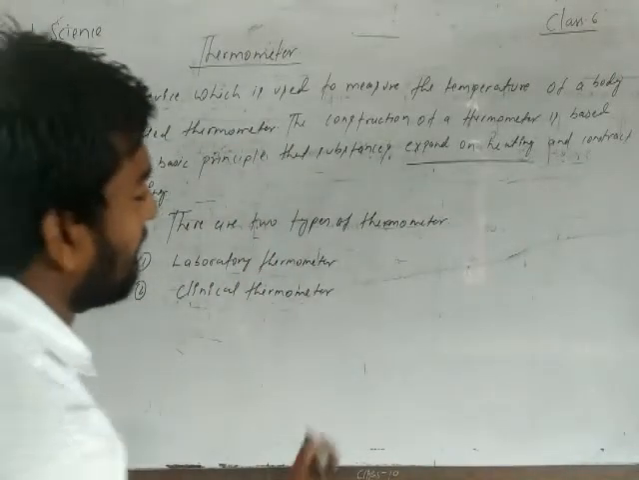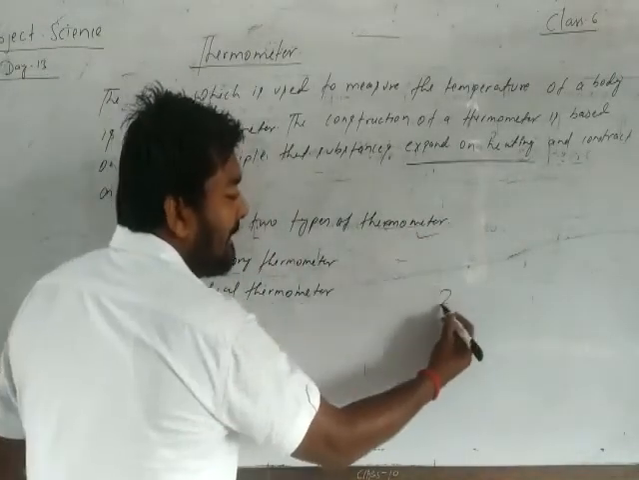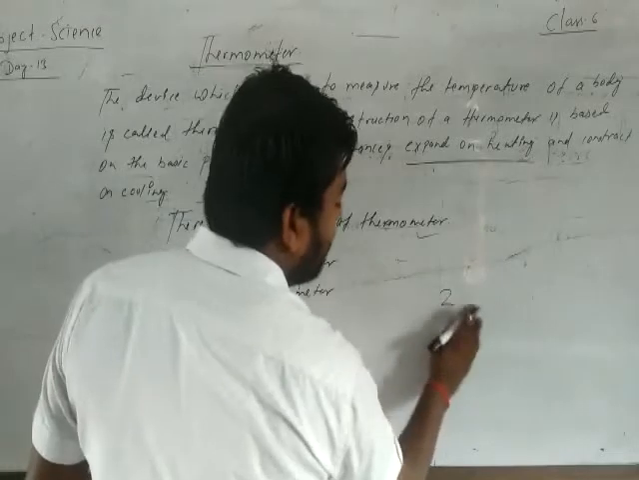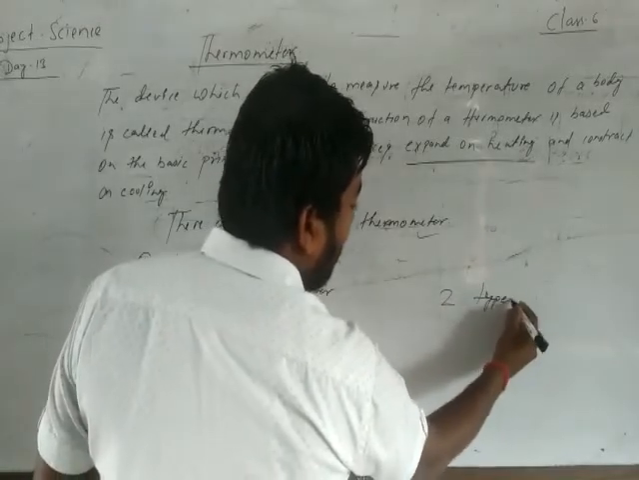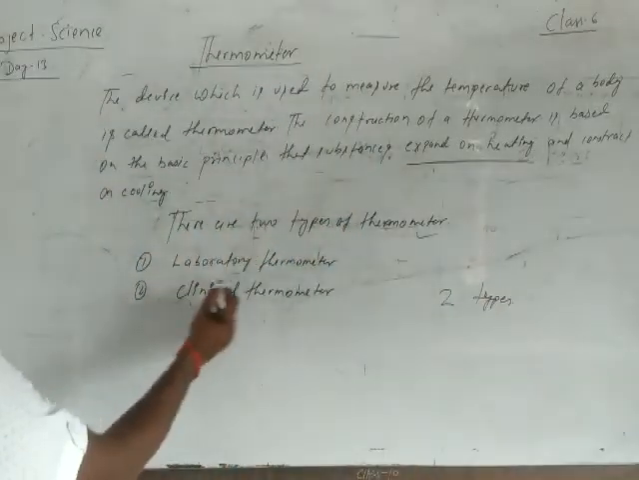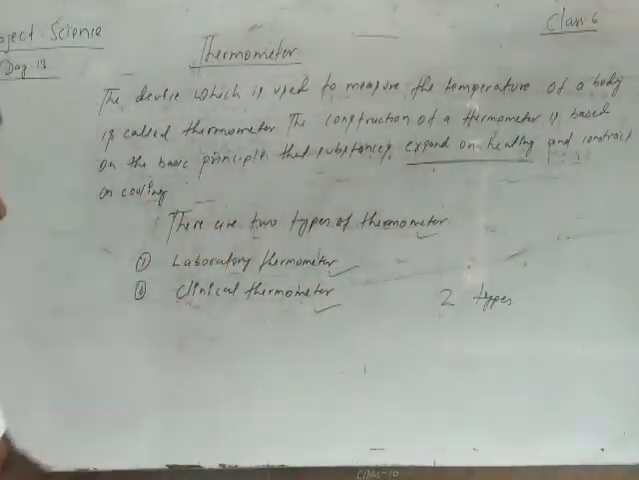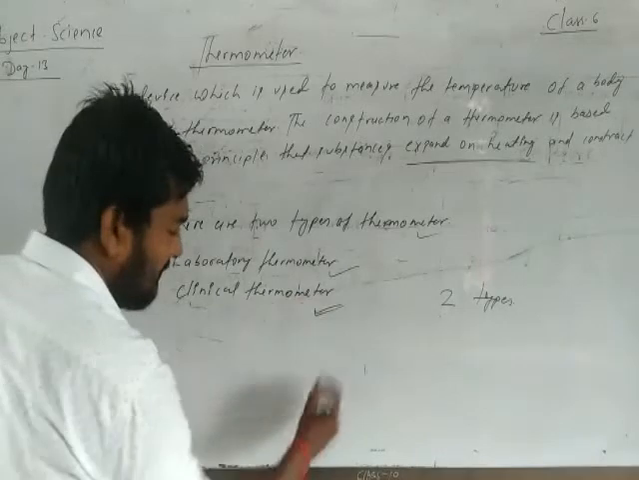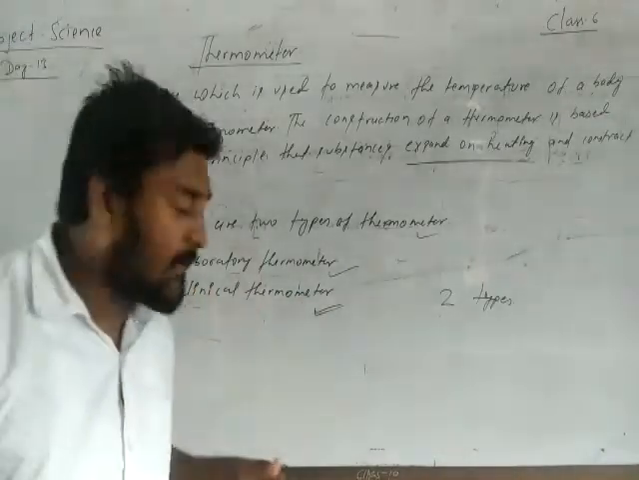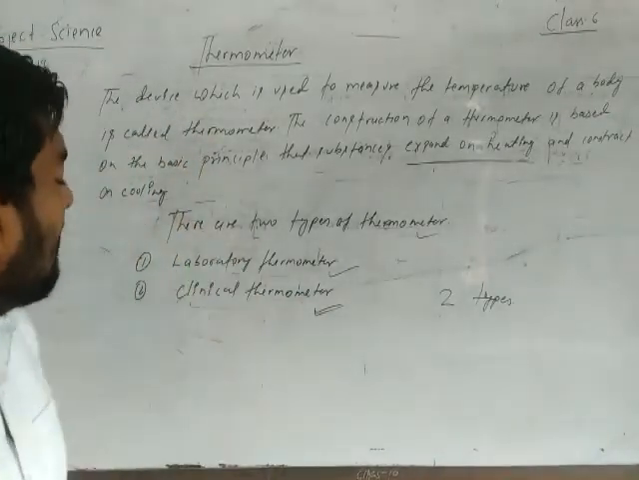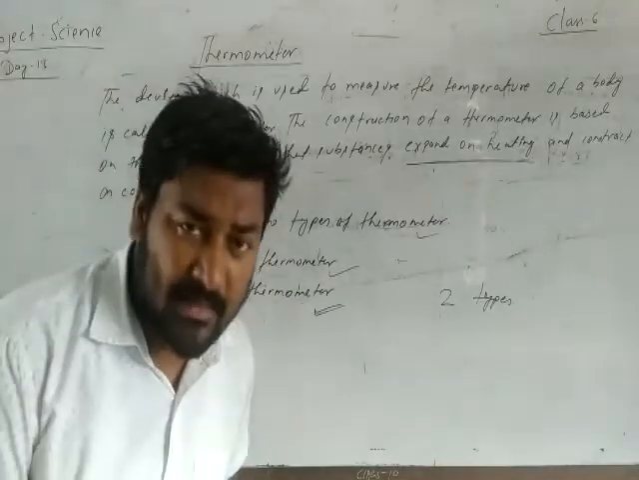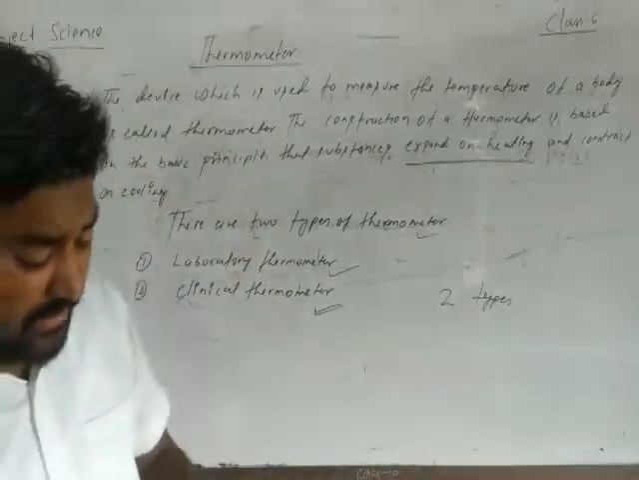There are two types of thermometers. One is the laboratory thermometer. The next one is the clinical thermometer. We use the clinical thermometer when we get sick, and the laboratory thermometer is used in a laboratory.